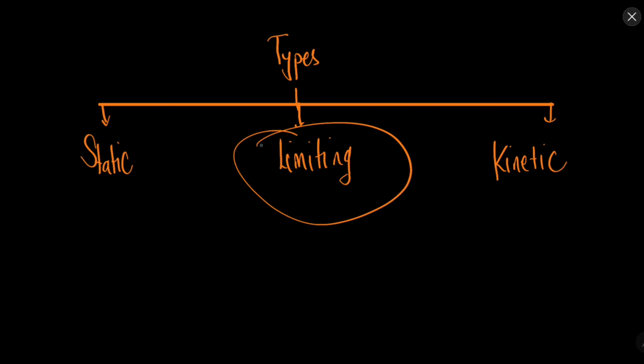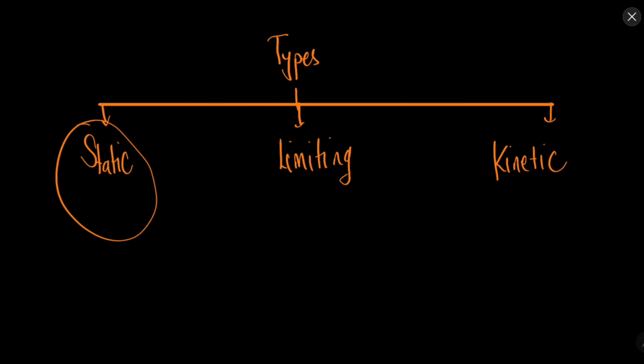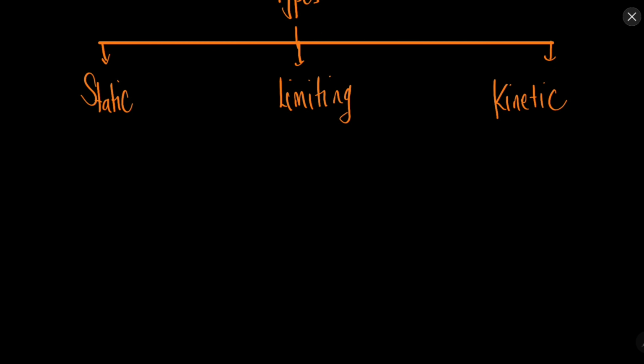Sometimes the limiting friction is considered to be a part of static friction, so therefore sometimes it is only considered as the limiting case of the static friction. So sometimes it is stated that friction has two types: static friction and kinetic friction. So you can do it like that also, no problem. So what is the meaning of static, limiting and the kinetic friction?